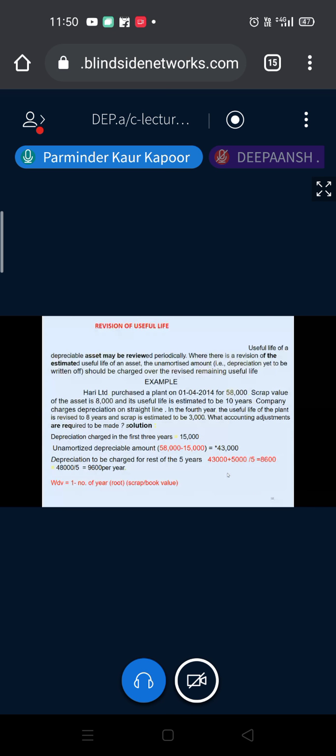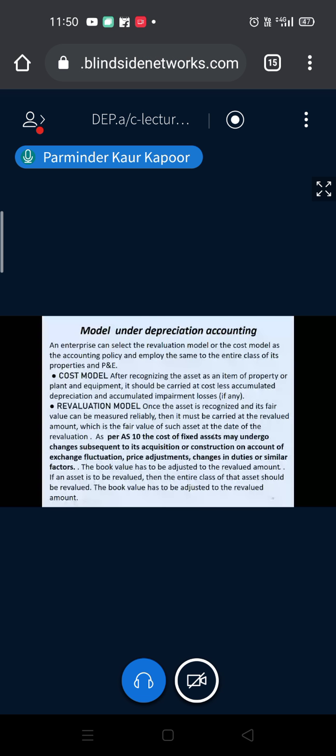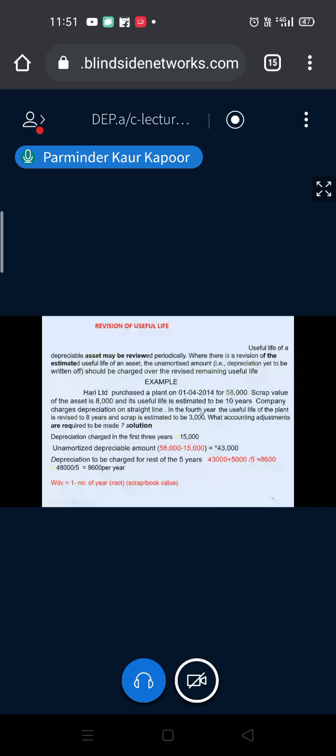This is nothing but whenever your asset's estimated life is going up or going down, accordingly you have to incorporate that change in your books of account. So in this particular question, step 1 remains the same: calculate the book value on the date of change. In this case, the asset was purchased for 58,000, scrap was 8,000.